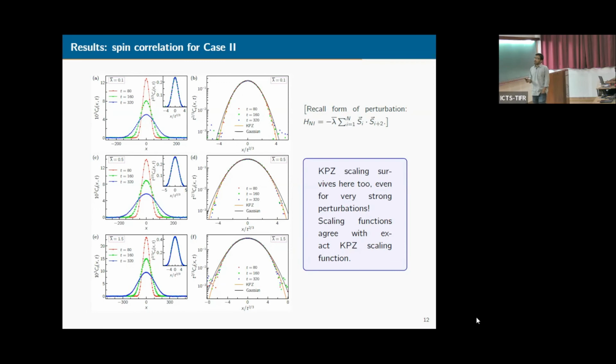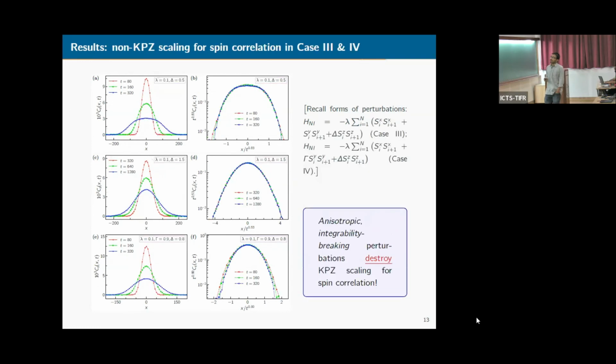Okay, so till now we have considered symmetry preserving perturbations, but now let us consider some anisotropic cases. So first is case 3. For this we consider XXZ type interaction, and we show the results in A, B, C and D, and we find that there is no signature of KPZ behavior in these cases.